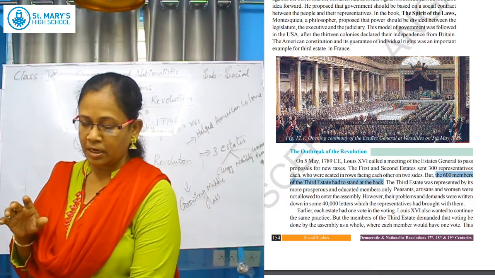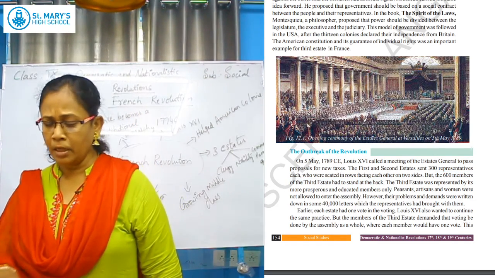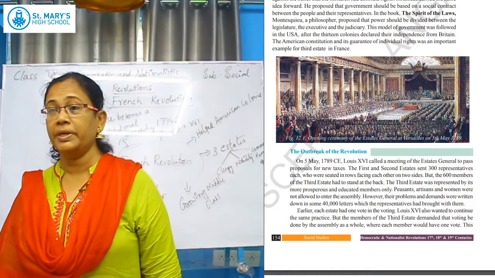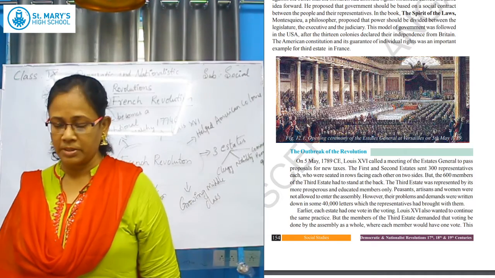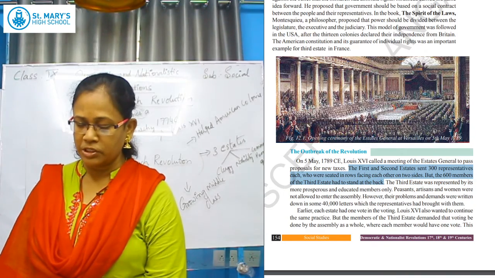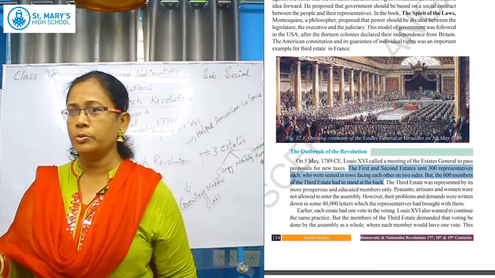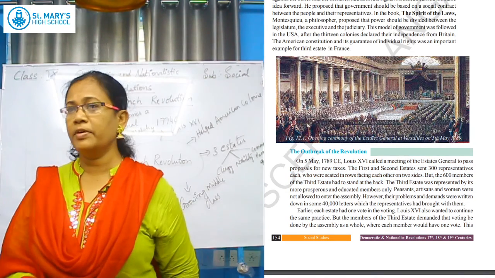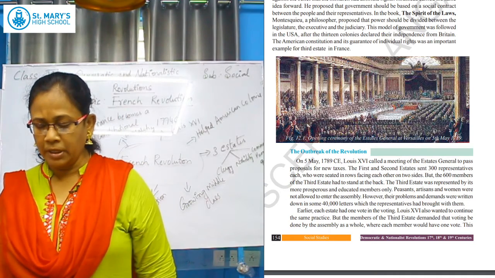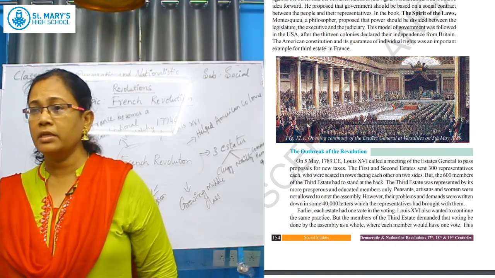From each of the first and second estates, 300 members went to that meeting. These 300 members were sitting on two sides in rows. You can clearly see that in the picture. From the third estate, 600 representatives went and they were standing at the back. These people were peasants and artisans, and women were not allowed. At that time the peasants, meaning the farmers, artisans, those who do small works, and women were passive citizens. They were not active citizens, not involved in anything. So all these people went to the meeting and the third estate people expressed their demands.